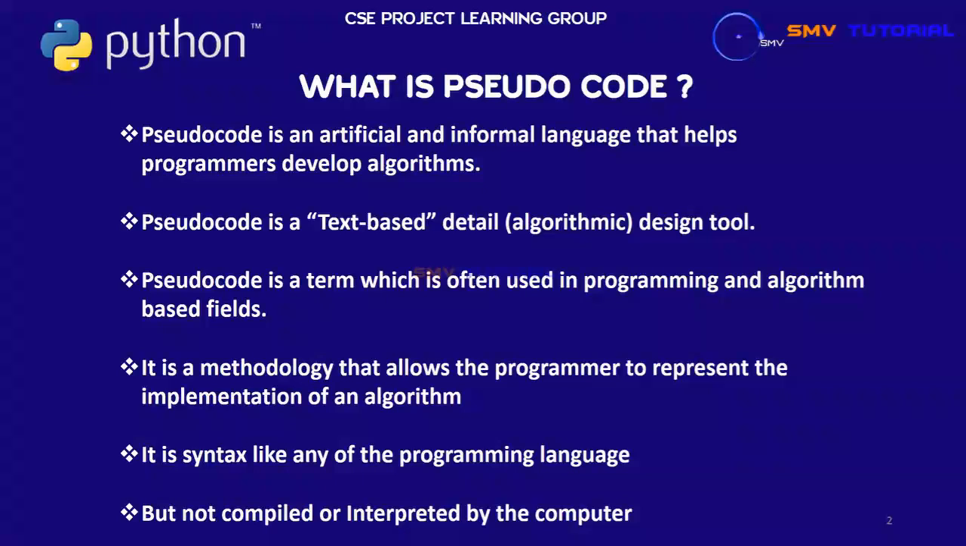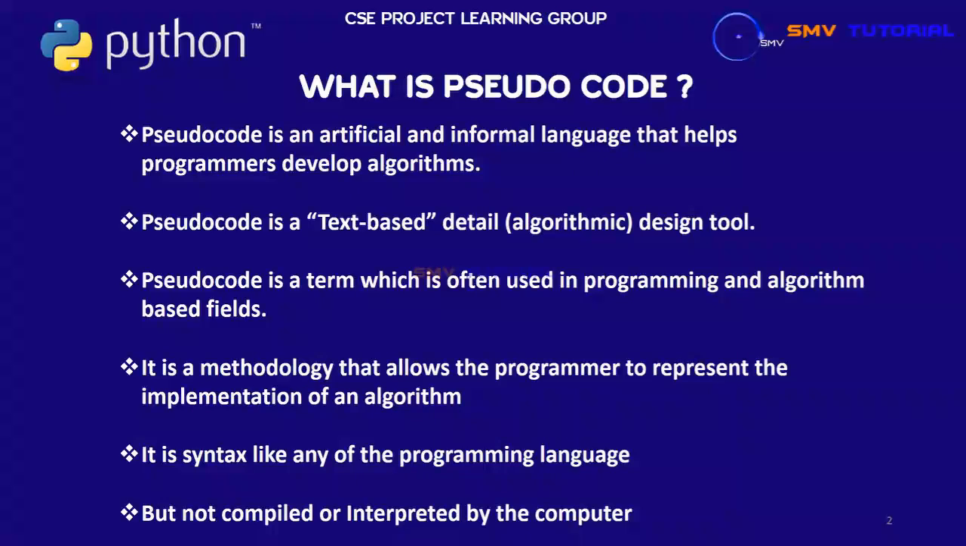Fifth, it has a syntax like any programming language. The sixth one is that it is not compiled or interpreted by the computer. These are all about pseudocode.